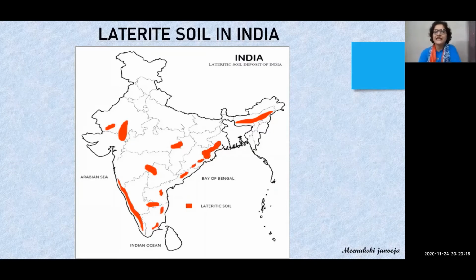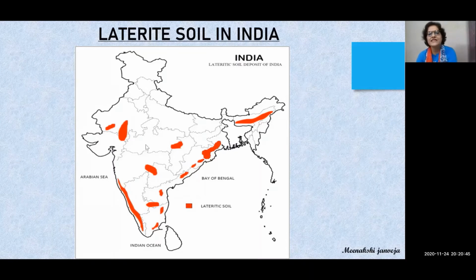They are the areas of Western Ghats. You can see here more than 200 centimeter rainfall is found and high temperature is found. So these all areas are having laterite soil. So Eastern India की बात करें तो Assam region is having laterite soil. The tea is grown here, and in the south or the Western Ghats area are having cashew nut and coffee.